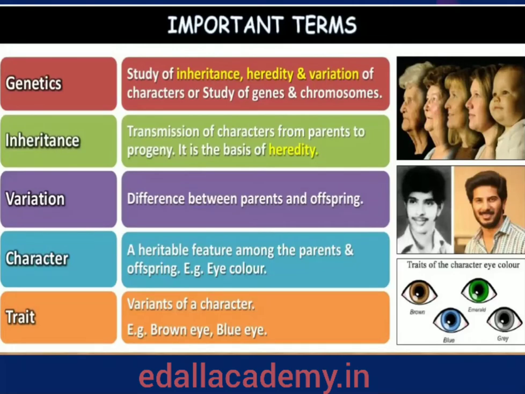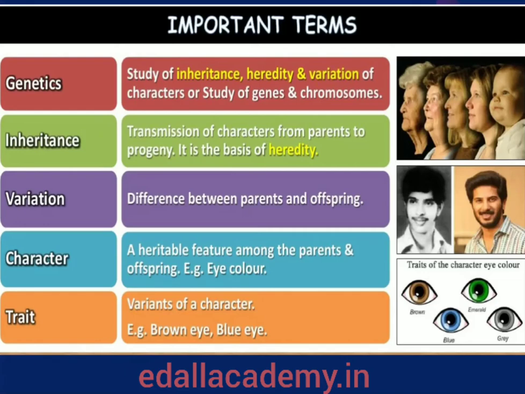Variation, what do you know about variation? Variation is the degree by which progeny differ from their parents. Try to remember: genetics is the study of inheritance, heredity and variation of characters, or the study of genes and chromosomes. Inheritance is transmission of characters from parents to progeny. It is the basis of heredity. Then what is variation? Differences between parents and offspring.